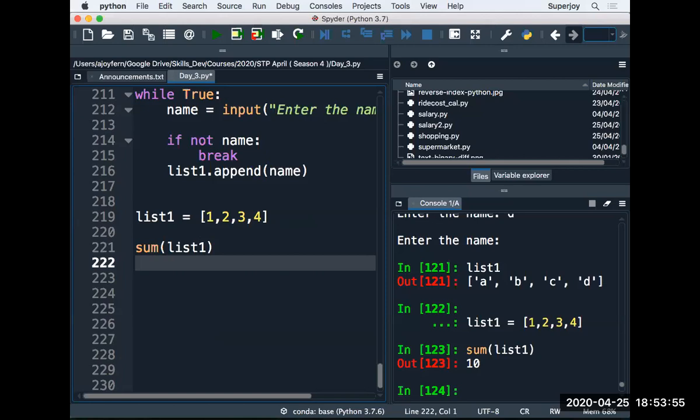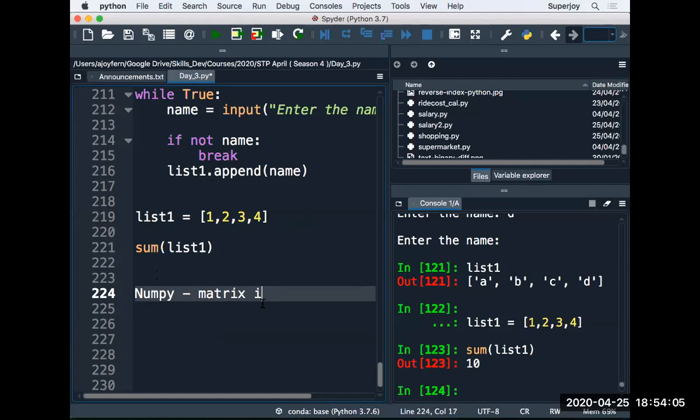Uma is asking, sir, how to represent a matrix in Python? For that, Uma, you need to use a library called NumPy, which gives matrix operations. In the next time, we will run a new course for data analytics, very soon. If you join that course, we will be discussing NumPy and matrix operations there. Uma, right?